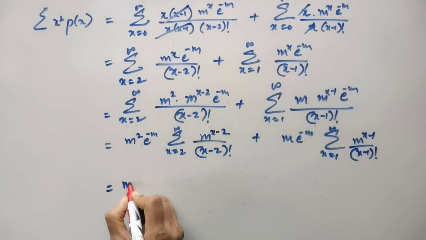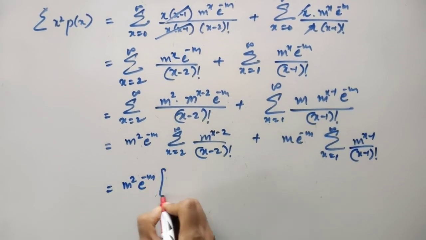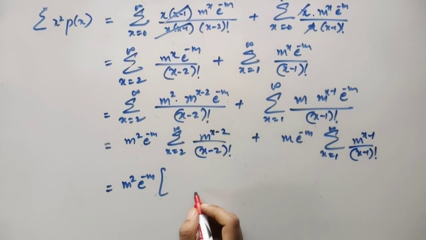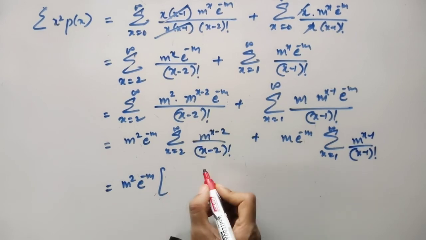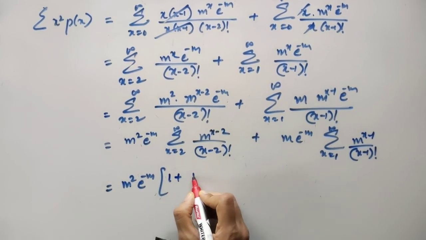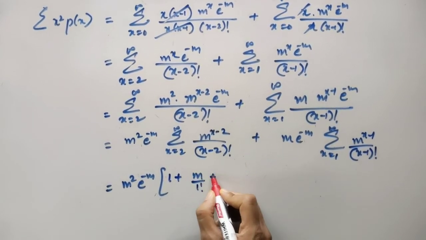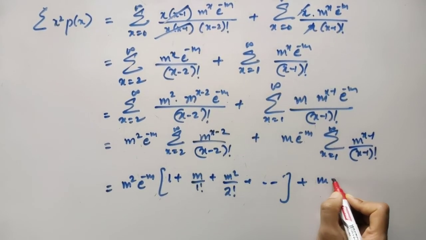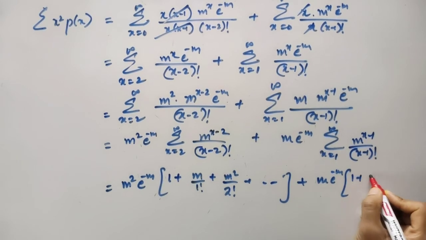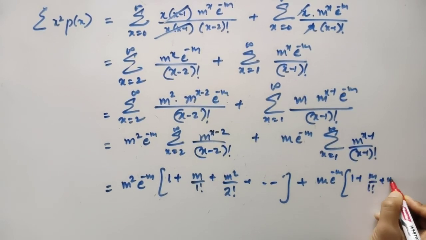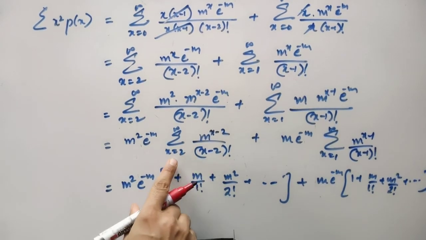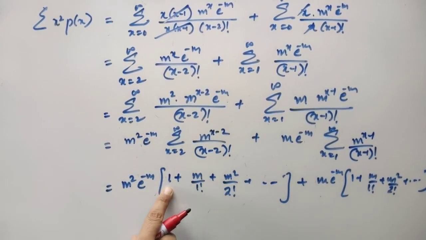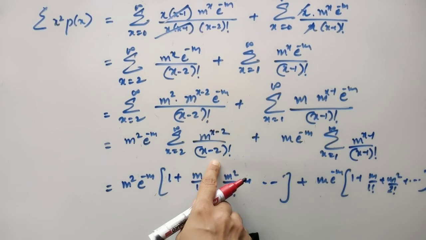Now m square into e to power minus m, expand it for x equal to 0, 1, 2, 3, 4 and so on. If you do that, it will be 1 plus m divided by 1 factorial plus m square by 2 factorial, and it continues. Similarly, here also it will be the same. If you expand it, just see, for x equal to 2, it is 0, so it becomes 1, m raised to 0 divided by 0 factorial, which is 1.